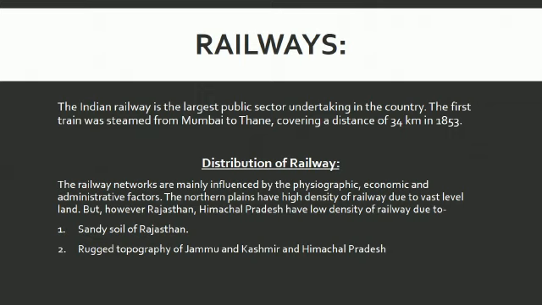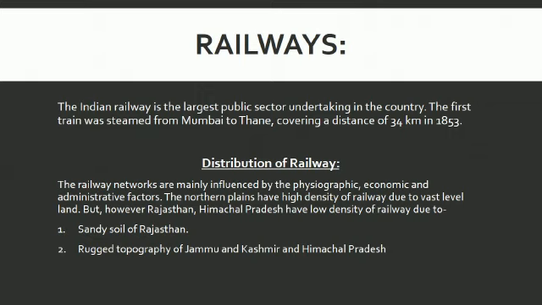The northern plains have a high density of railways. I already explained in the previous part on roadways that the northern part of India has more density of roads, for the same reasons mentioned here. The reasons for the high density of railways are the vast level land or flat land, agriculture resources, and the high density of population in the northern part of India.